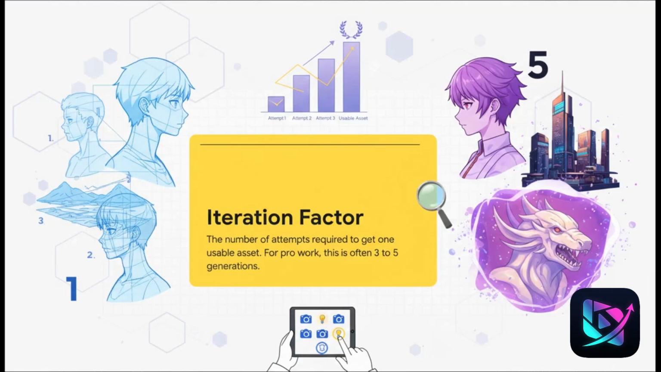So, to really get this, we need to understand a little concept called the iteration factor. It sounds kind of technical, but it's super simple. It's just the number of times you have to try before you get one single usable asset. Professionals almost never get that perfect shot on the first go. Realistically, for high-quality work, you're looking at an iteration factor of 3, 4, even 5.